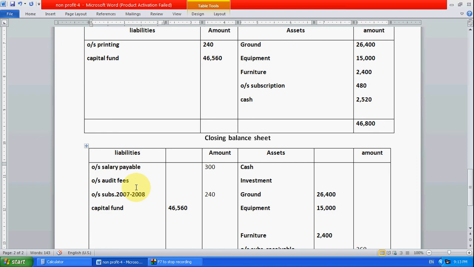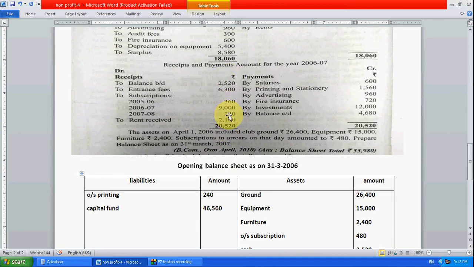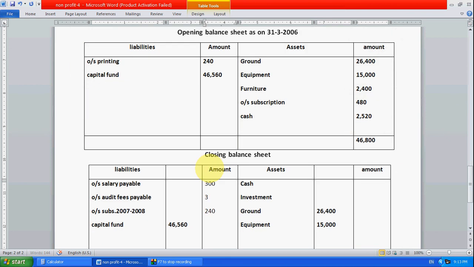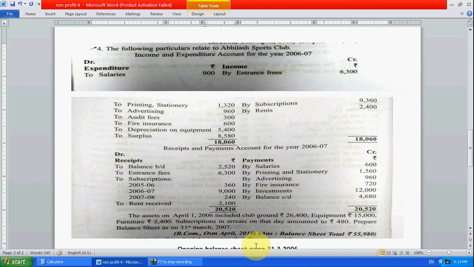Given means this we have to pay. So outstanding means pending, audit fees payable. How much? Audit fees amount here 300. So write 300 for audit fees we have to pay. Okay, audit fees how much? 300. After advertisement direct audit fees, here fire insurance.